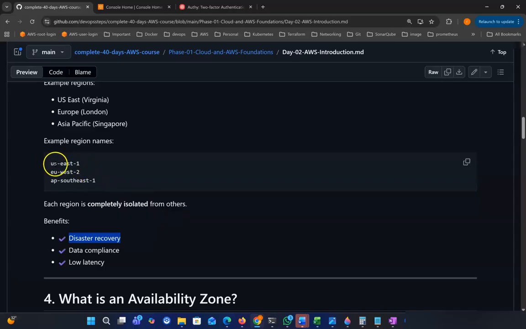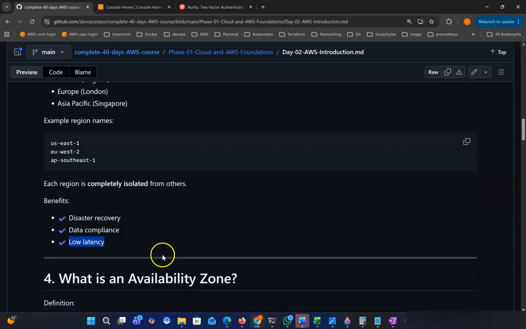And if our application is running in this US East data center, we can also keep our data in another region. So if this data center goes down, we can back up that data from the other side. This is disaster recovery and data compliance. And low latency, how quickly we can get the data.